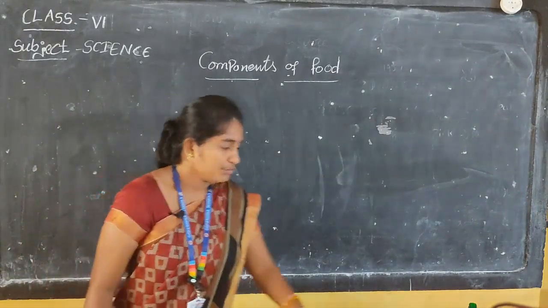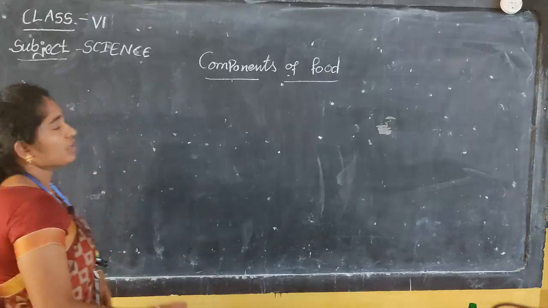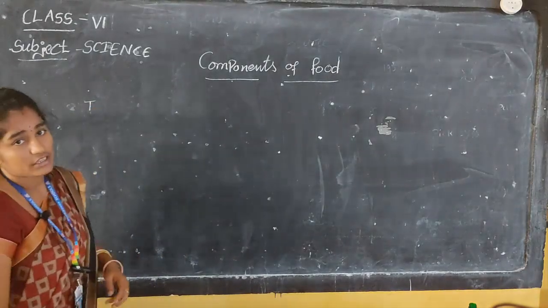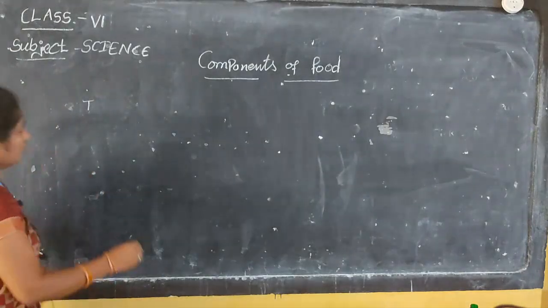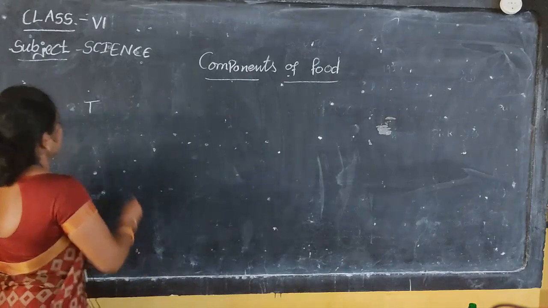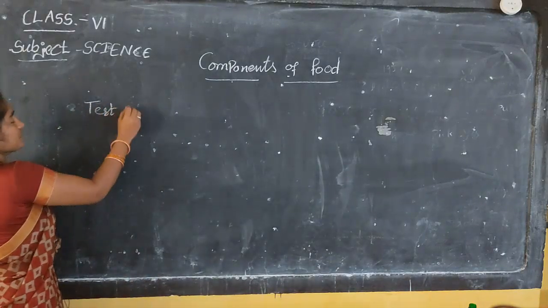Next, the tests for the components. The first component is carbohydrates.